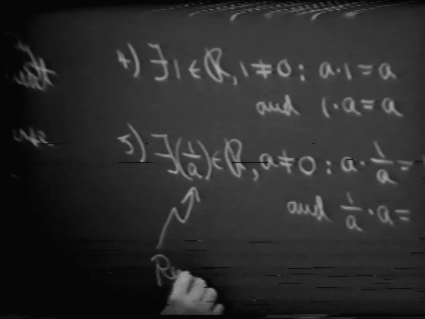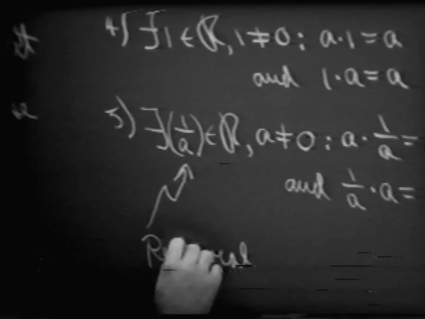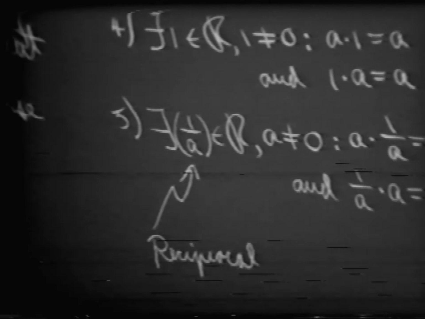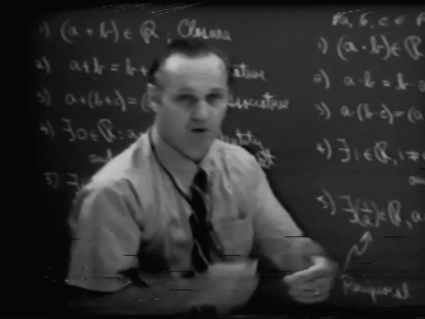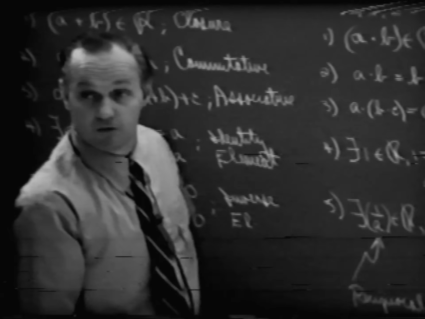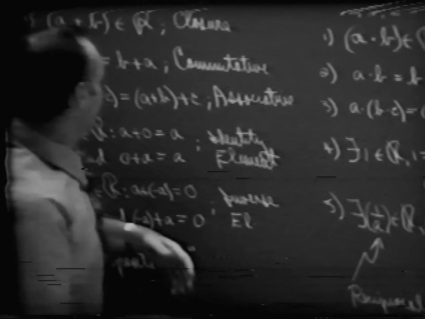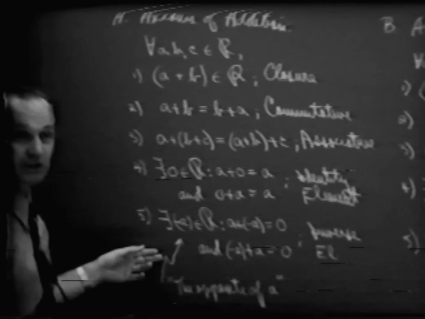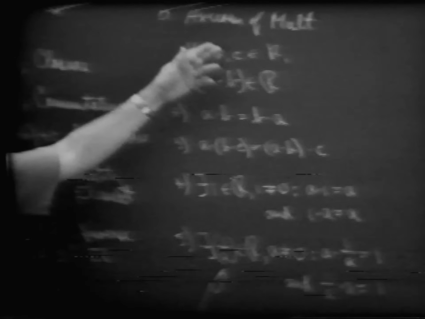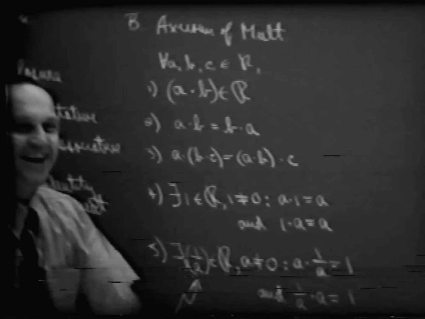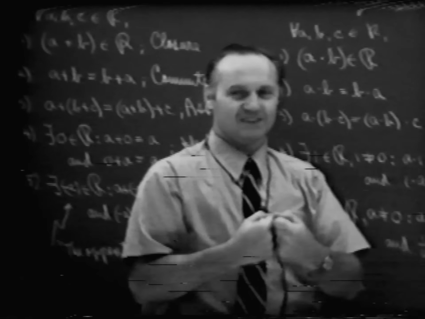All right, let's include that here. The reciprocal of a given number A. And again, this is unique. For every element A except 0, 1 over A is called its reciprocal or its multiplicative inverse element. Now notice we have 5 axioms with respect to the operation of addition, and here we have 5 axioms with respect to the operation of multiplication, and there's one axiom that pulls the two together.